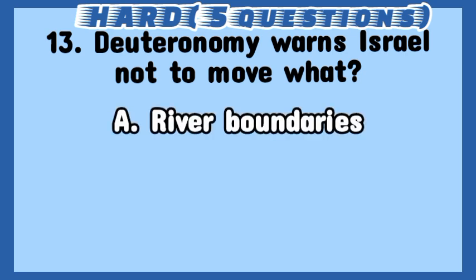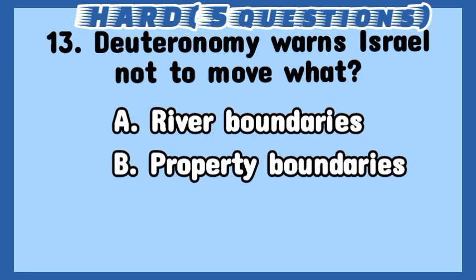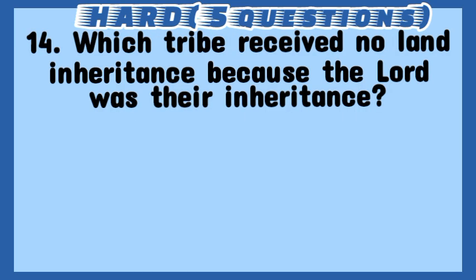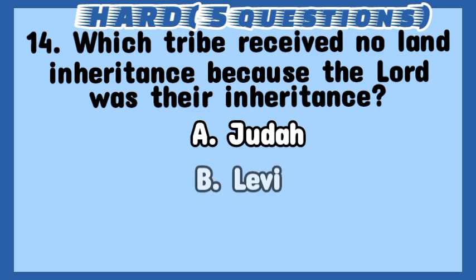A. River boundaries. B. Property boundaries. C. Temple stones. Answer: B. Property boundaries. 14. Which tribe received no land inheritance because the Lord was their inheritance? A. Judah. B. Levi. C. Dan.